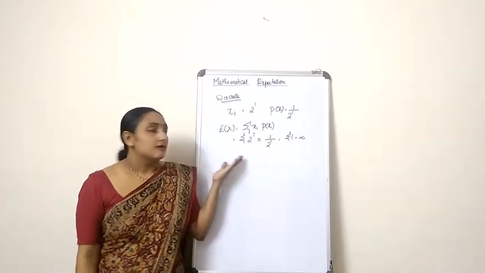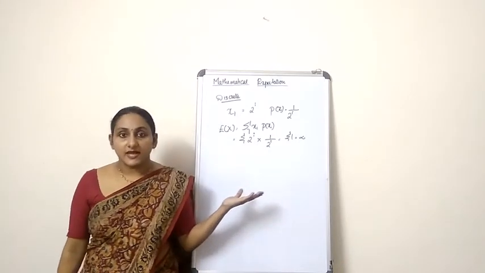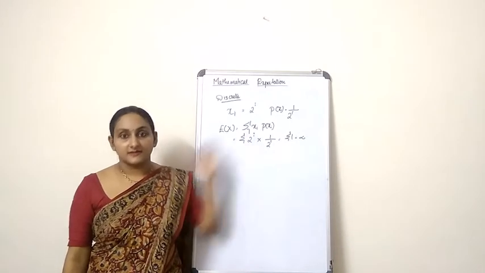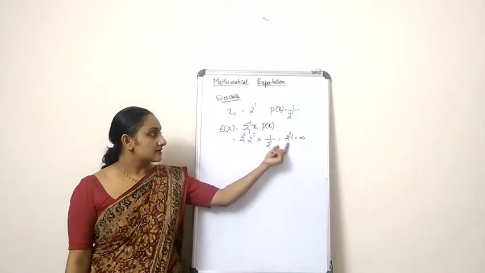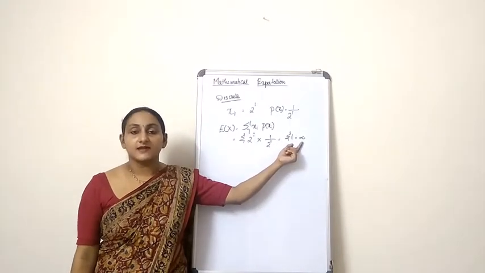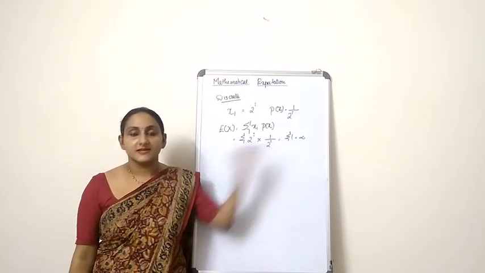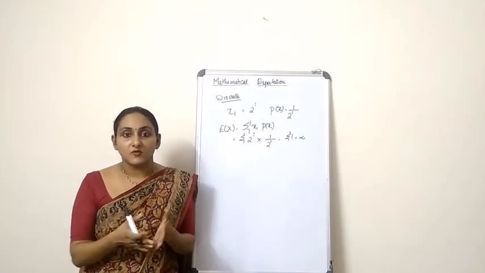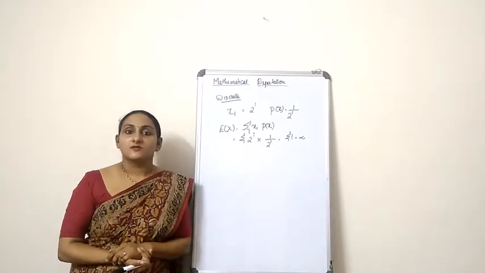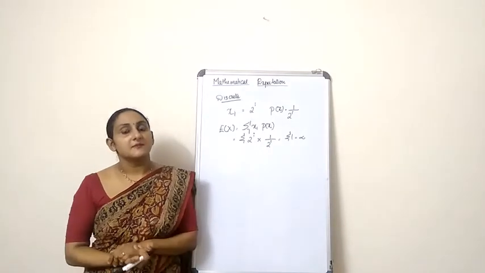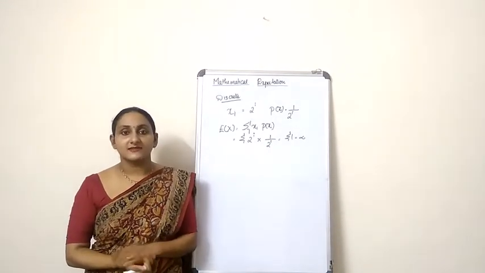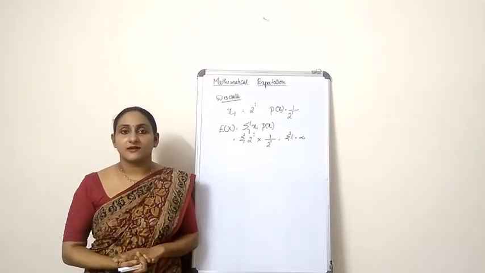So it's clear from this problem that the mathematical expectation does not exist for xi in this case. Why? Because the answer that we get on the right hand side is infinity. It does not converge absolutely. So that's why for certain functions mathematical expectation does not exist, and this is one of the examples for that.